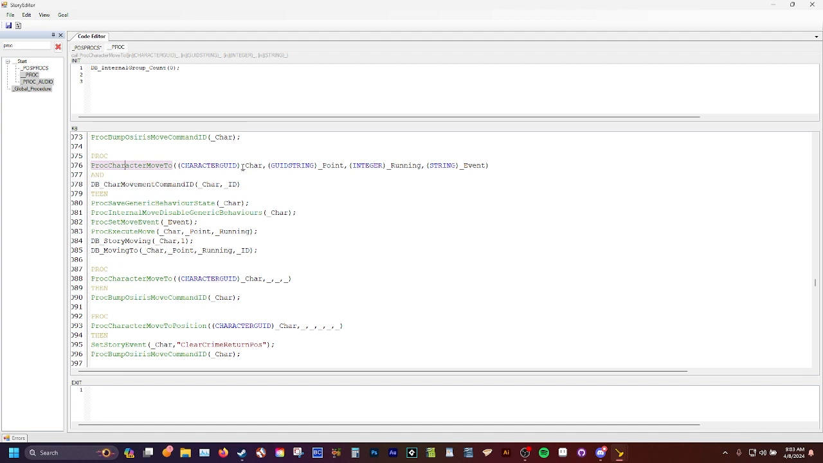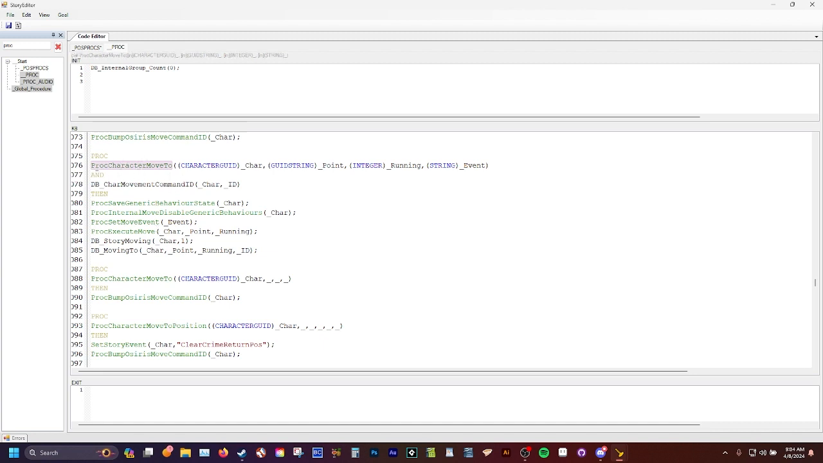The proc character move to, they have a character, a point, whether they're running, and an event name. They have four things going on here. And then on top of that, when the then statement comes on, they have 4 calls that are also procs of their own. So this proc alone does a lot of things.